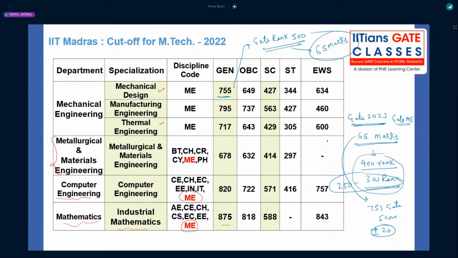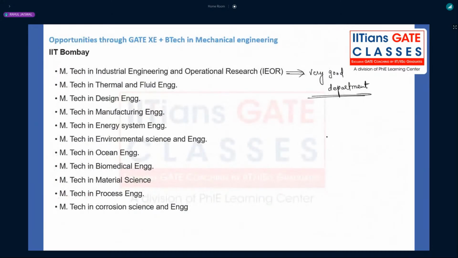Yes, IIT Madras also we have through GATE XC, correct. So IIT Madras, IISc Bangalore, and then IIT Bombay, right? We can get admission into thermal design and manufacturing through GATE XC also, and it is very easy to get admission through GATE XC rather than GATE Mechanical, because in GATE Mechanical we have to cover all the subjects and the syllabus, but in GATE XC only two subjects have to be very, very strong, either fluid mechanics plus thermo, SOM, thermo,